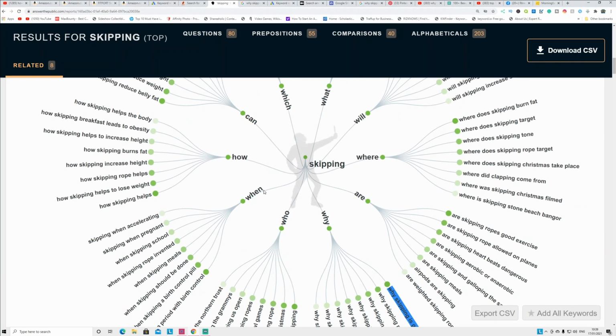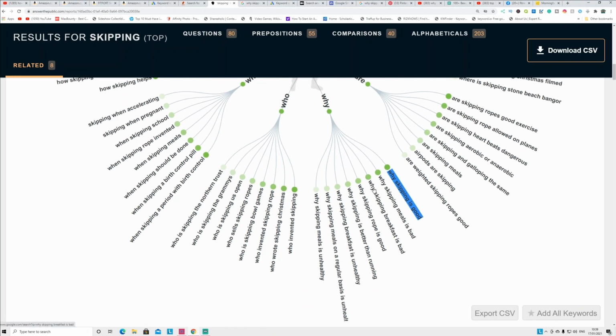So you can see why, when, who, how, can. If you go to why, you can see things like why skipping is good, people are asking that online. This Answer the Public website is not free, it's a paid version, but every single day they give you 2 searches for free. So use it carefully, use the keyword and find those questions. You can download this entire search result here for free. So I find that long tail keyword, which is why skipping is good.